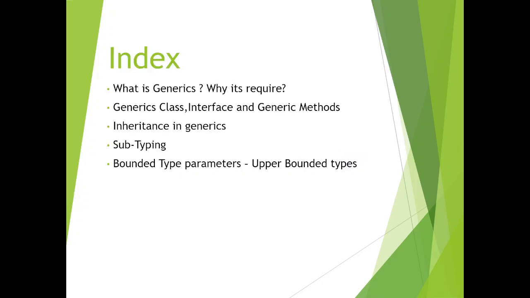Today we are going to cover all these topics: what is generics, why it is required, how to write a generic class, how to write a generic interface, and generic methods. How inheritance works in generics. There are certain thumb rules which we need to follow before we go for inheritance in generics. Another topic is subtyping, how subtyping works in generics and what we should follow. And the last topic is bounded type parameter. In bounded type parameter we have two types: upper bounded and lower bounded. We will try to cover upper bounded types today.